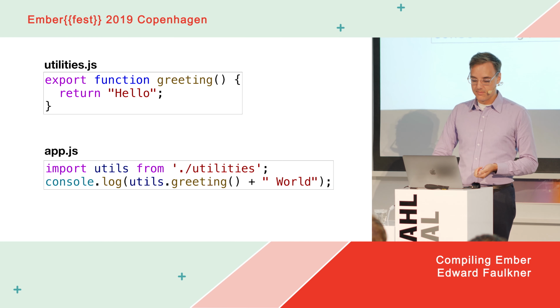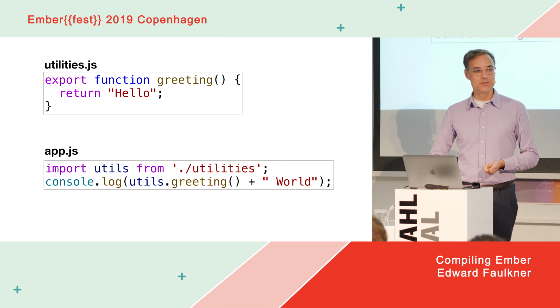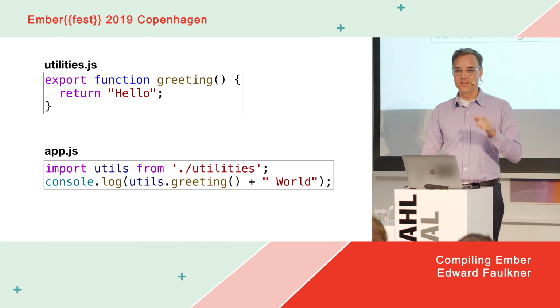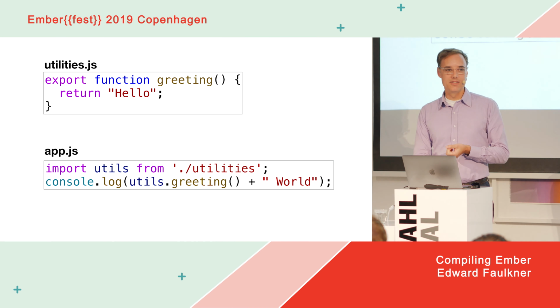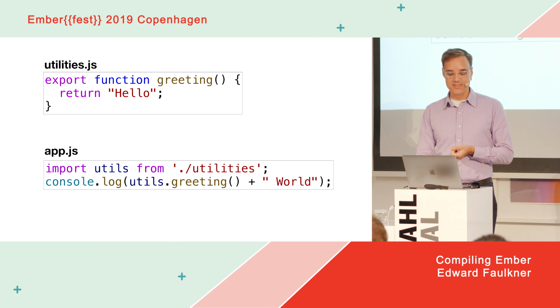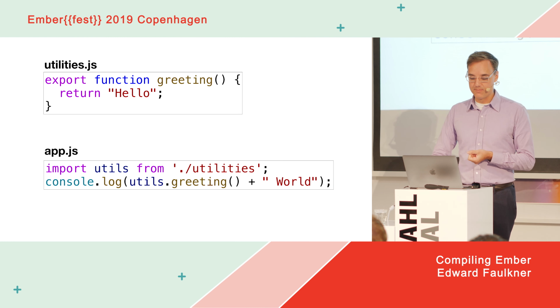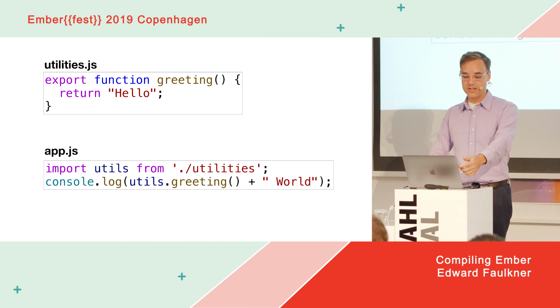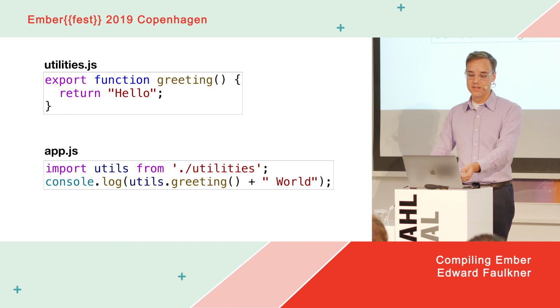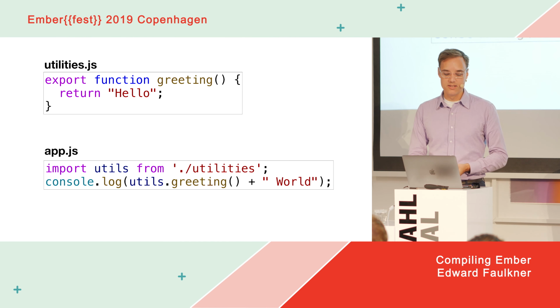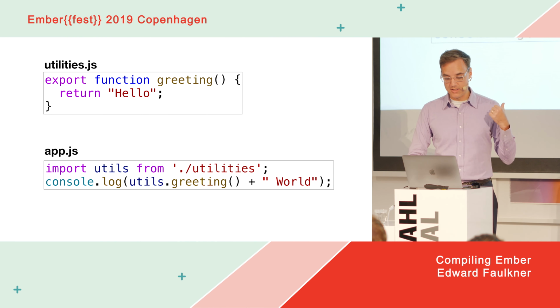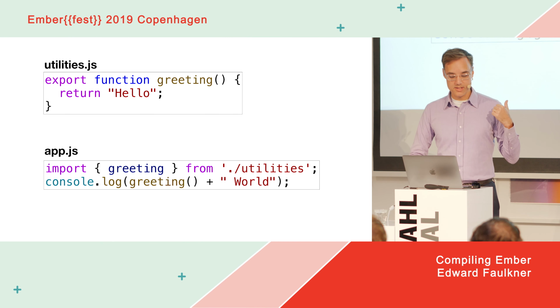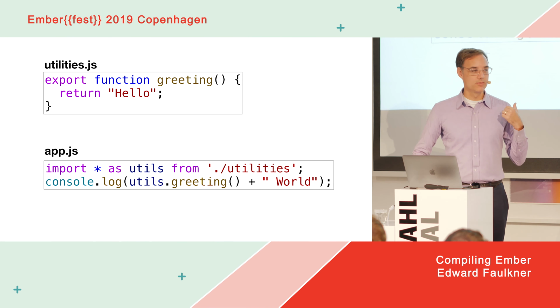And does anybody know what this code should do? It should fail. It's not valid. This is not valid JavaScript, right? It's actually supposed to crash. It's not supposed to be valid JavaScript because the utilities thing doesn't have a default export, right? It's just exporting a named export, and we're trying to consume it as a default export. This instead would be valid, or this instead would be valid, but the original was not supposed to work.